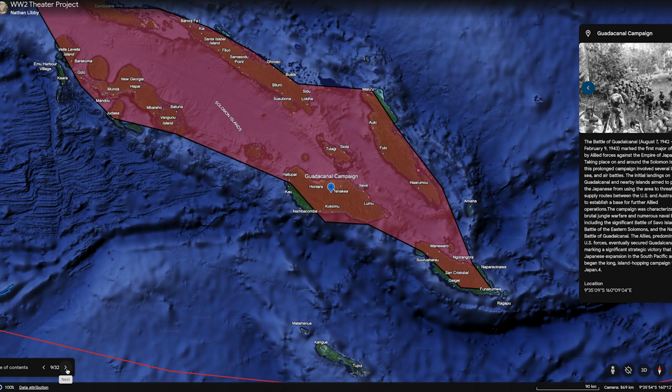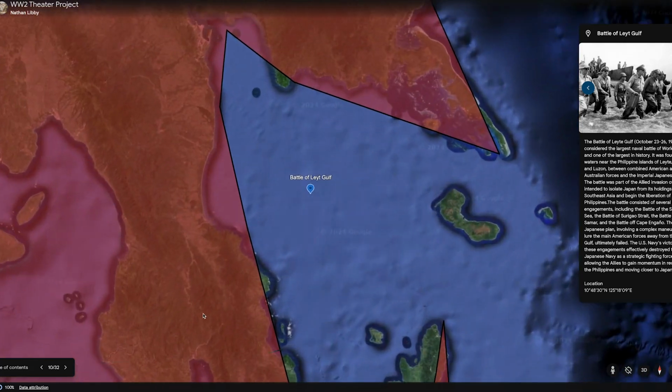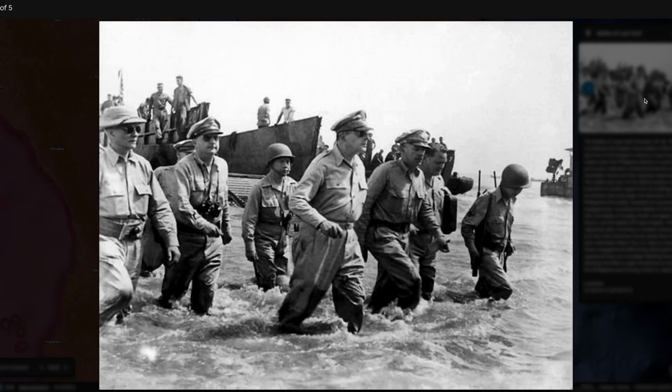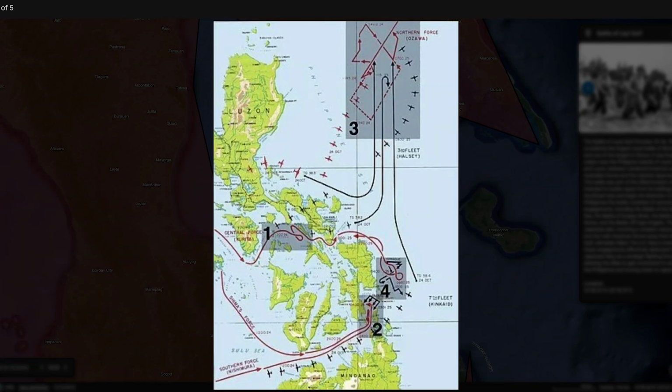From October 23rd to October 26, 1944, the Battle of Leyte Gulf is considered the largest battle in World War II, and one of the largest in history. It was fought in waters near the Philippines islands of Leyte, Samar, and Luzon, between combined American and Australian forces and the Imperial Japanese Navy. The battle was part of the Allied invasion of Leyte, intended to isolate Japan from its holdings in Southeast Asia, and began the liberation of the Philippines.